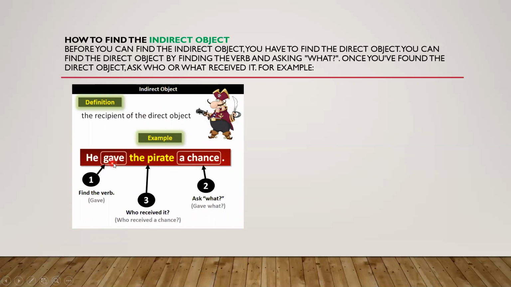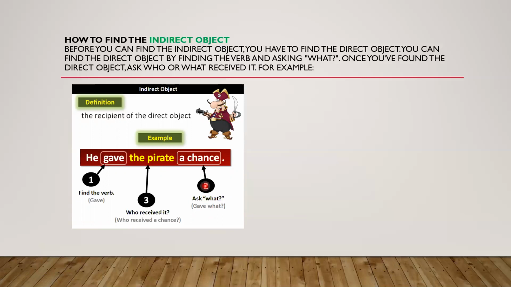Now, dear students, look over here. Gave is what? A verb. Finding the verb, which is the verb? Gave. The parrot is what? Who received a chance? The parrot received the chance. It means the person who receives a direct object is called the indirect object. This is the direct object, and who receives this chance? The parrot. So the parrot is the indirect object.